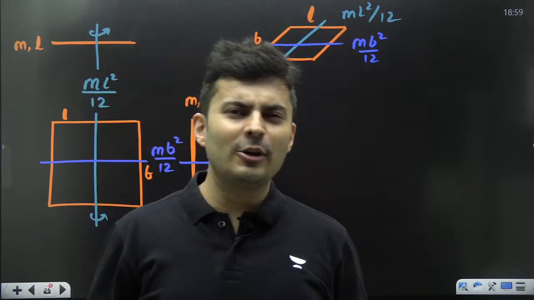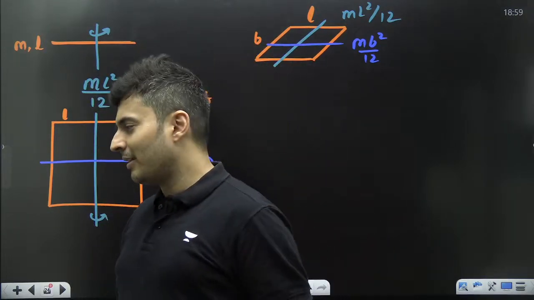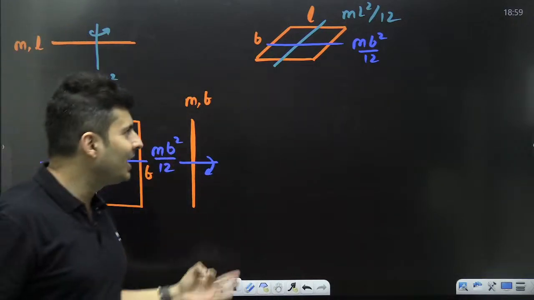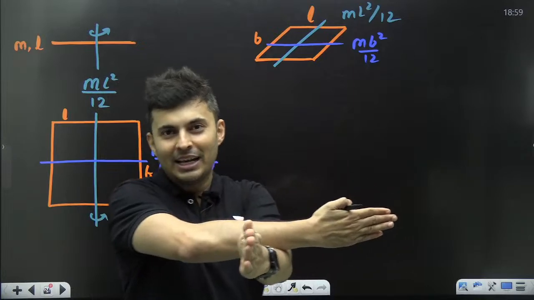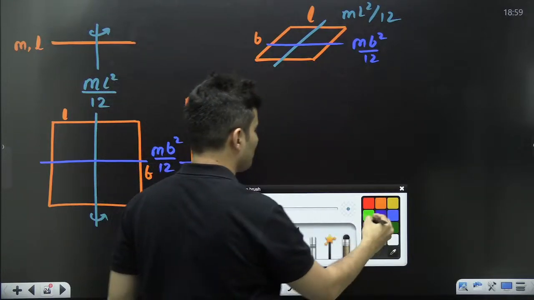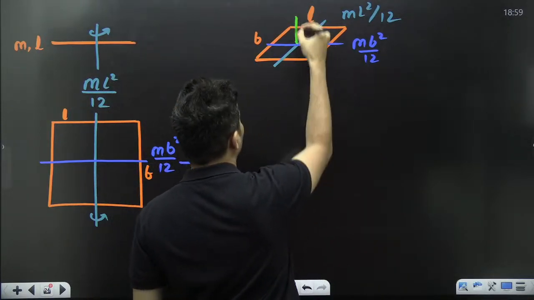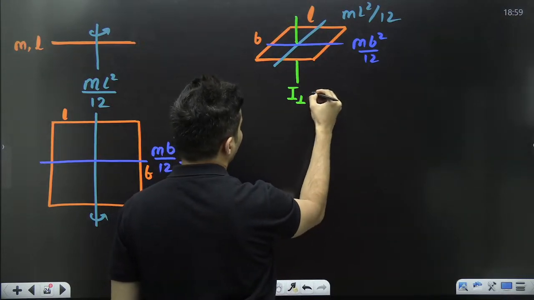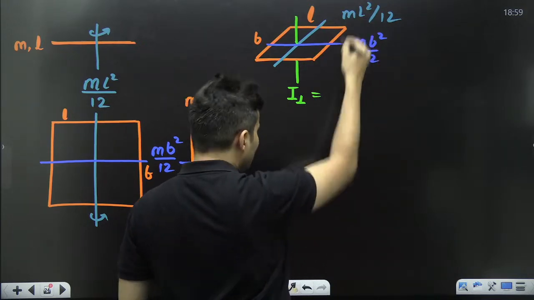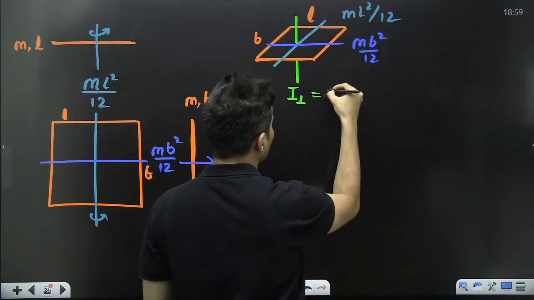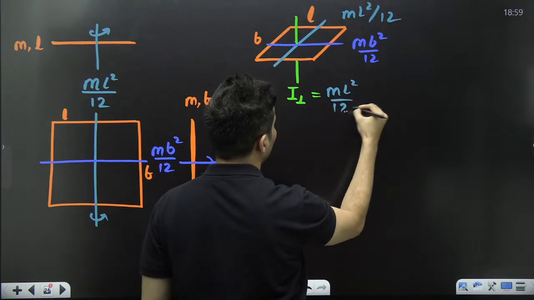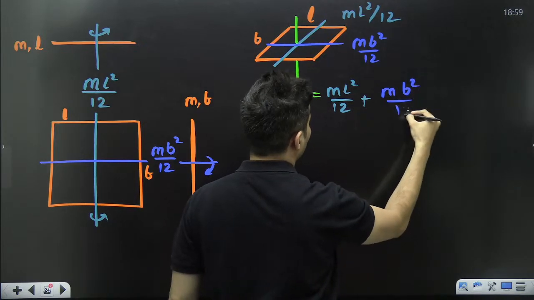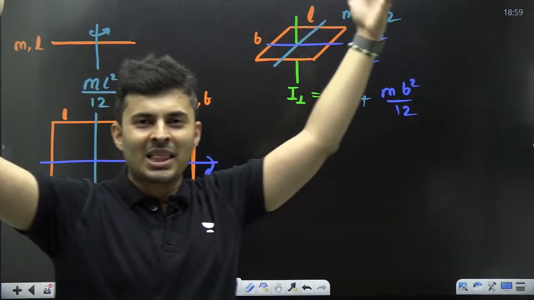Which axis theorem will you use? Parallel or perpendicular? Obviously perpendicular. Both are in the plane and perpendicular to each other. Perpendicular axis theorem should come into your head. So why not draw a perpendicular axis? About this perpendicular axis, what will be the moment of inertia? Just the sum of these two. So it will be ML square by 12 plus MB square by 12. Amazing.